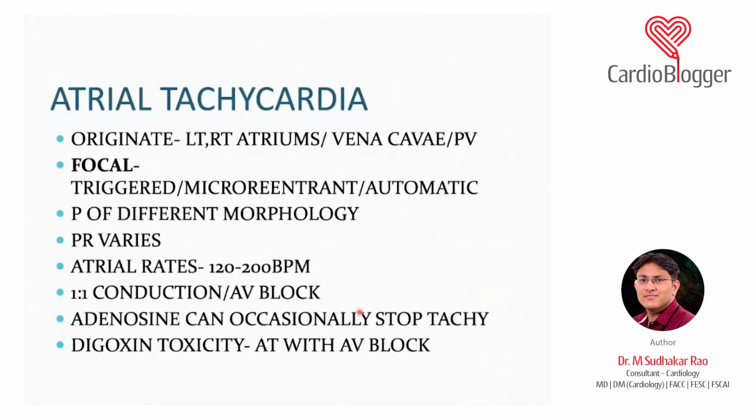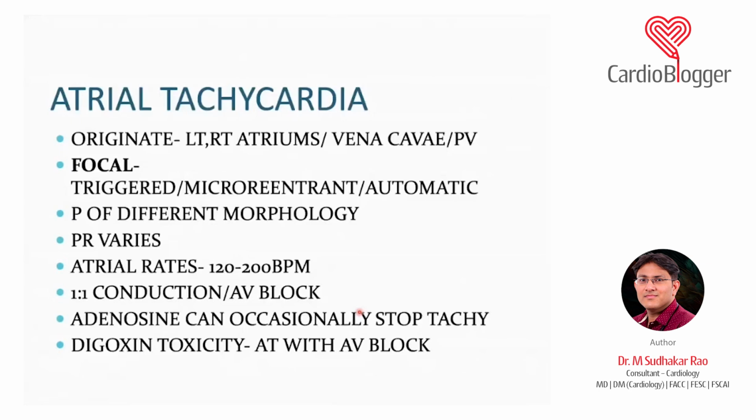Now, as I discussed in the last class, the mechanisms of both ventricular tachycardia and atrial tachycardia can be all three. They can be triggered activity, automaticity, or re-entry, but they are usually micro re-entry. A few things which are very typical of atrial tachycardia is a P wave of different morphology. Whenever atrial tachycardia starts on ECG, the P wave morphology will be different from the preceding sinus rhythm P wave. So that is something which you should know. The P wave morphology will be different, and even among the tachycardia waves, the P wave morphology will be different.